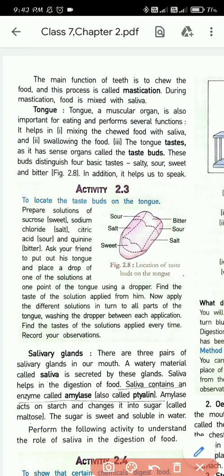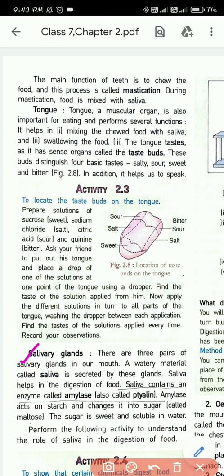Okay, let's move to salivary glands. As for the activities, I am not doing them. Try reading the activities, because they are very easy. If you find any difficulty, you can let me know, then I'll explain. So let's move to the next one, that is the salivary glands.